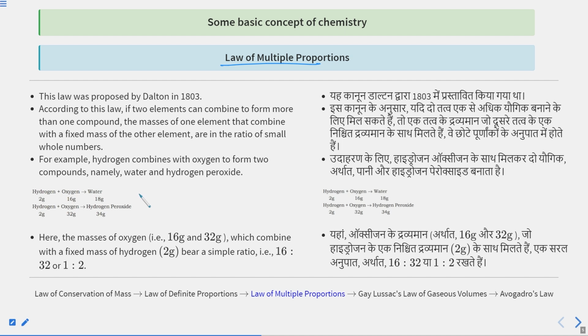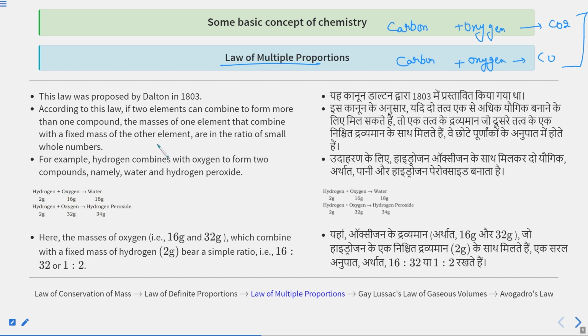The law is very simple. Not only hydrogen and oxygen, you can take the example of carbon and oxygen. Carbon plus oxygen gives carbon dioxide. Similarly, carbon plus oxygen can give carbon monoxide.